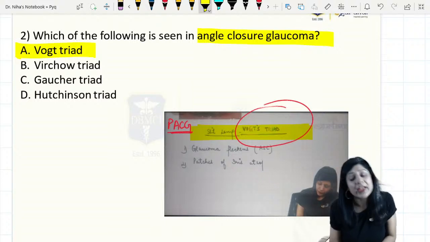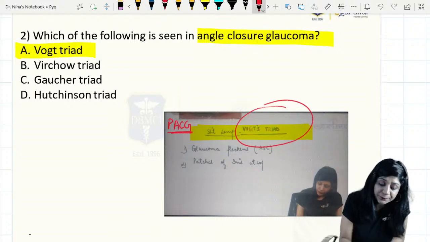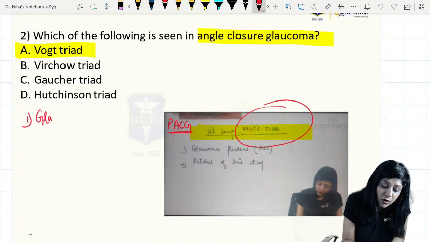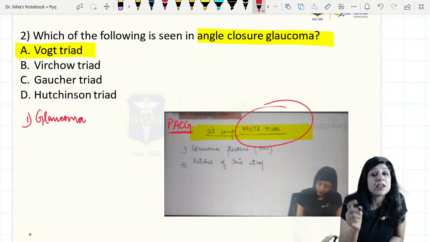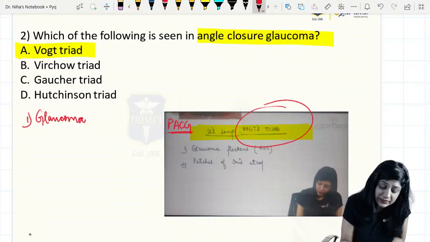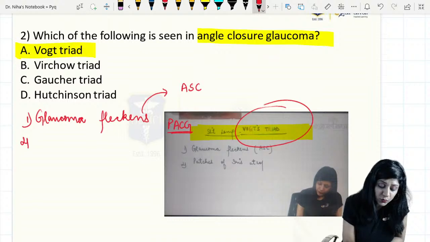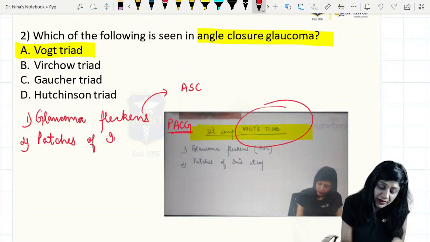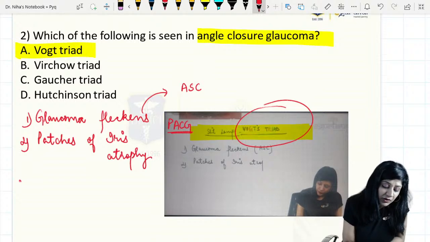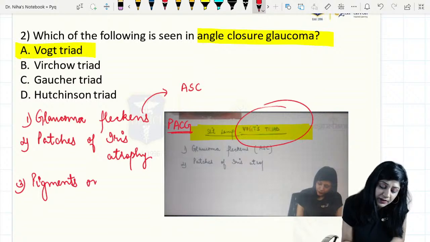What is Vogt's triad? In Vogt's triad, number 1 is the glaukomflecken. Please check the language of the question, please check the options and please let me know if there is any change required. Glaukomflecken is the anterior subcapsular cataract that we are getting. Number 2, we can get the patches of the iris atrophy, right? Then number 3, we also get the pigments on the corneal endothelium.